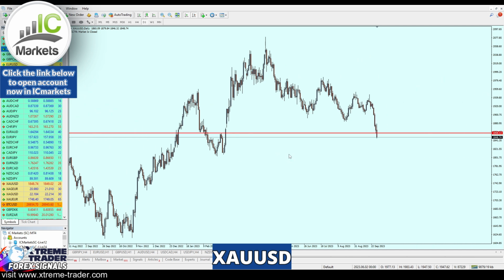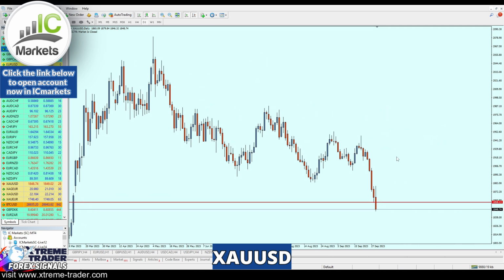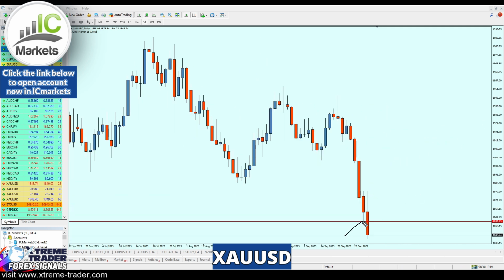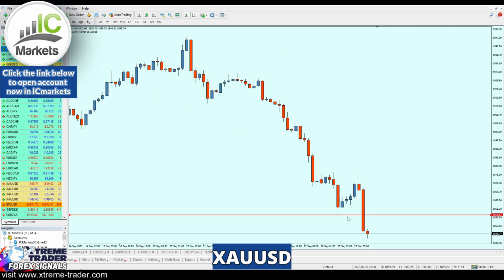So let's track it. First of all, this was, of course, the nearest resistance to that bearish breakout candle. That's for a start. Now, as you can see, it was also a support level here, and the gold made the bearish breakout from that level of support yesterday. Moving now to the 4-hour time frame, we can see clearly right here, guys, this was, of course, the previous key support level to the current price.